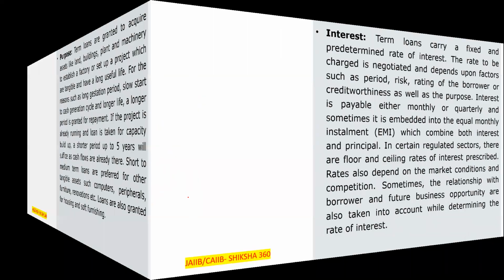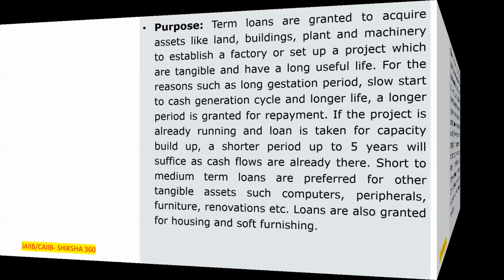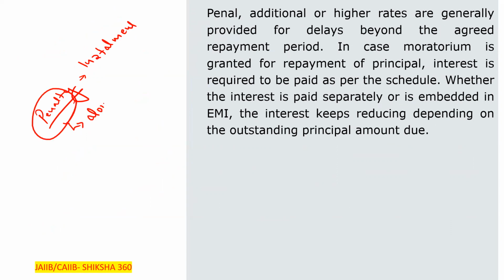So three things we have discussed: first of all, what is the period of the loan? Second, what is the purpose of the loan? Third, what is the interest on the loan? Further, penal interest. What is the meaning of penal? That is penalty. If you are not paying your installment or paying the amount on time, you have to pay the penalty along with the interest.